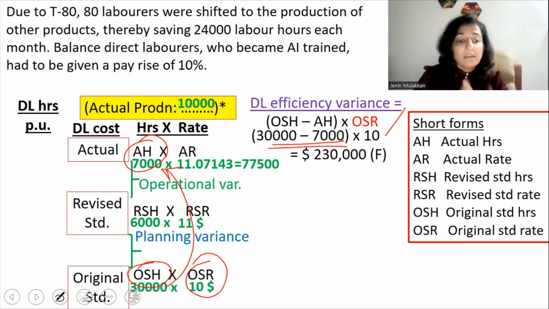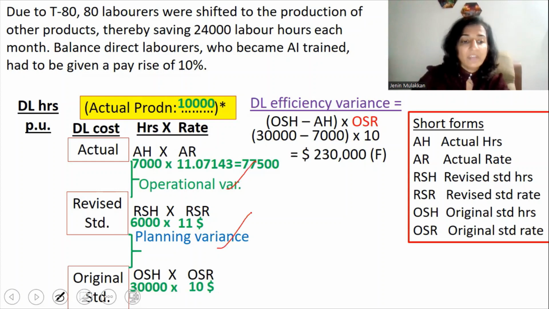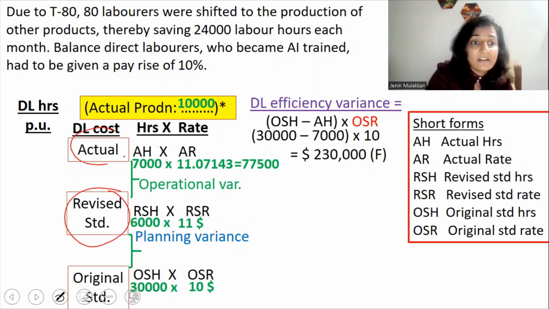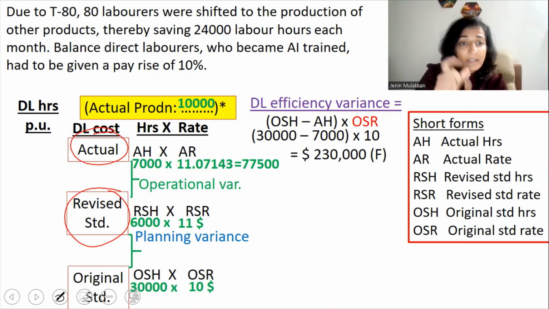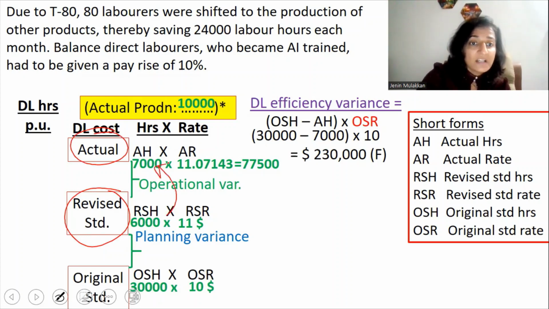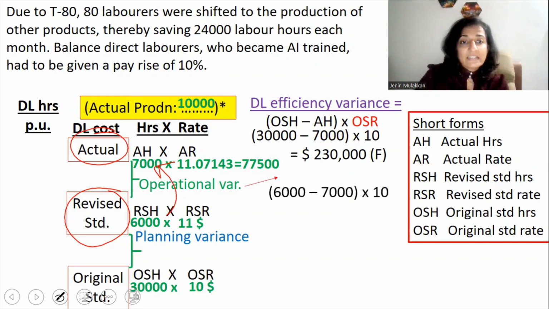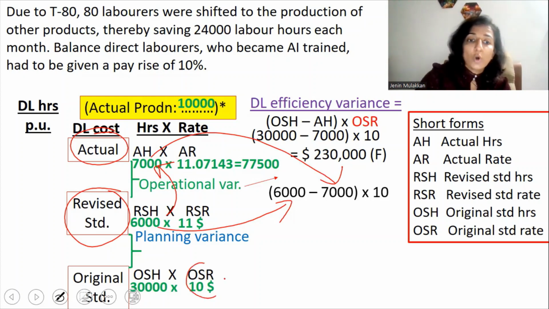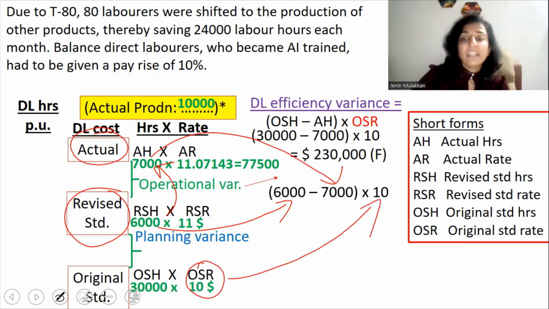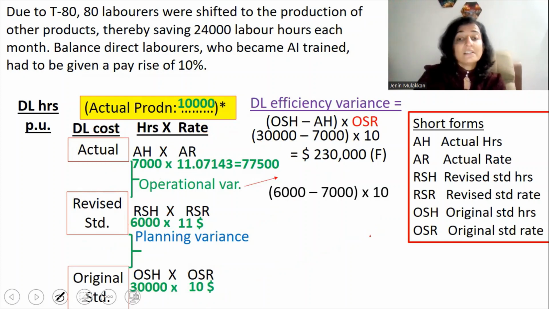Now, if you have to split it into the operational variance and the planning variance, the operational variance, as you know, is the comparison of the revised standard with the actuals. So inside the bracket, compare 6,000 hours with 7,000 hours. So we shall write that operational variance is 6,000 hours, which is the revised standard hours, minus 7,000 hours, which is the actual hours. And outside the bracket, it will always be the original standard rate of $10. So the answer works out to $10,000 adverse.